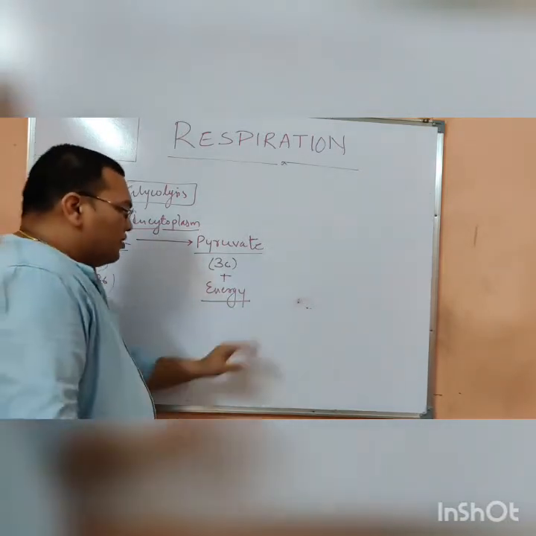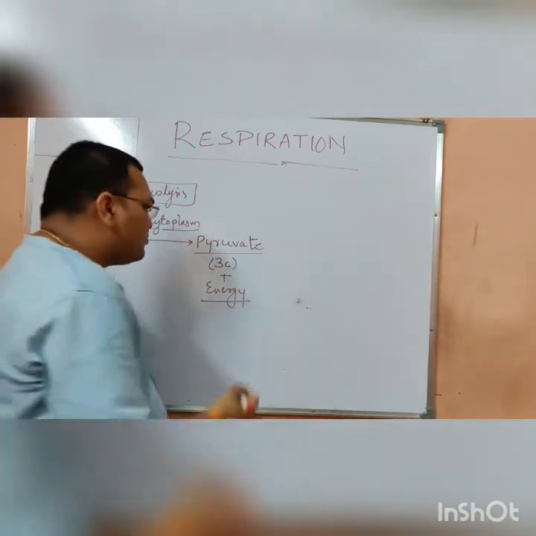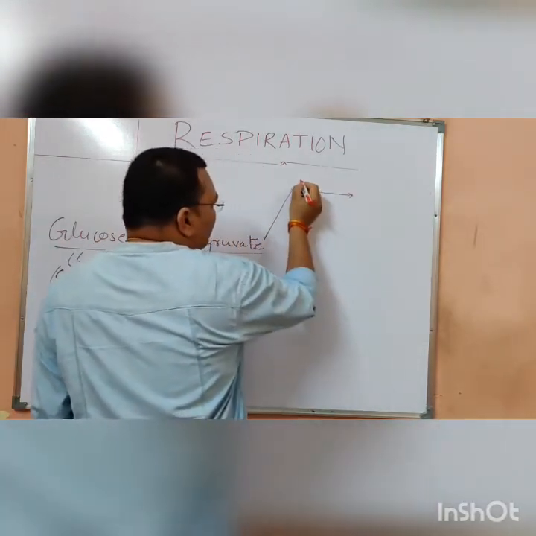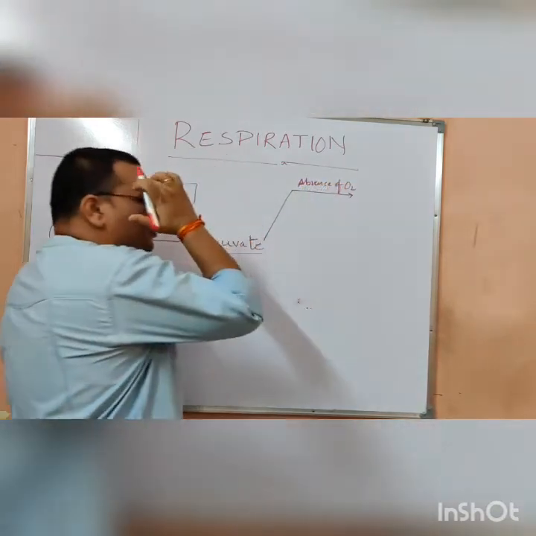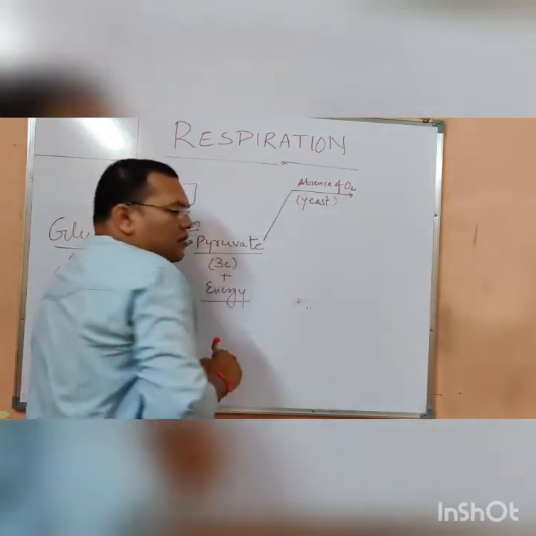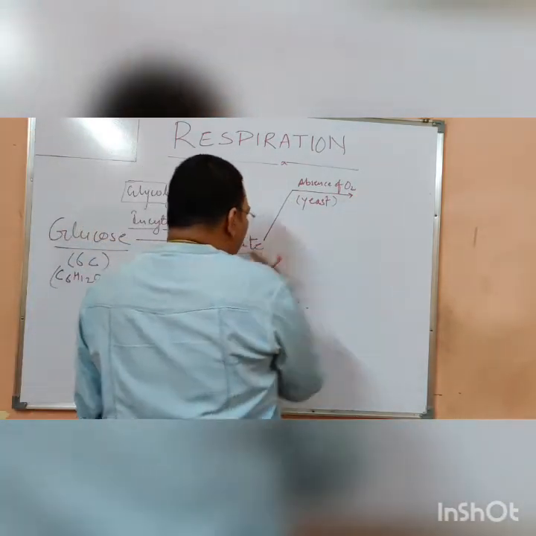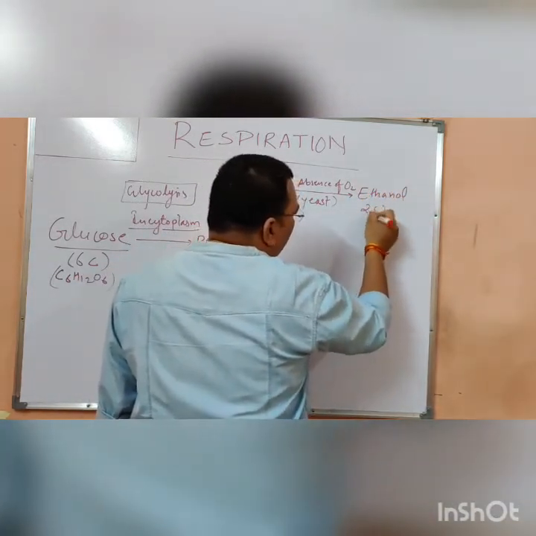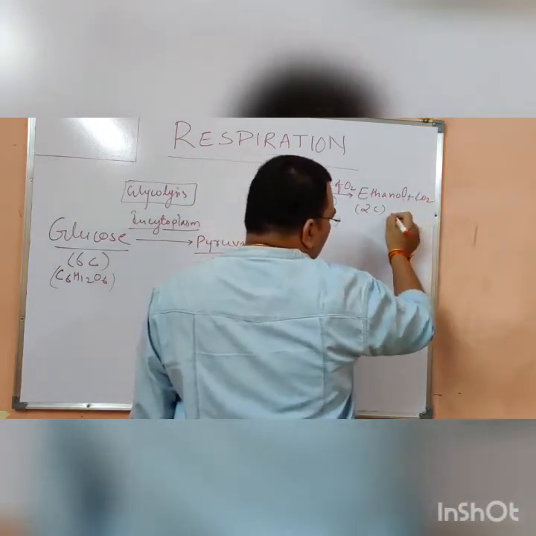Now, how the pyruvate is going to be further used by the other living forms. First, if there is absence of oxygen, for example in yeast, the pyruvate converts into ethanol, which is a 2-carbon molecule, and some amount of CO2, and energy is released.